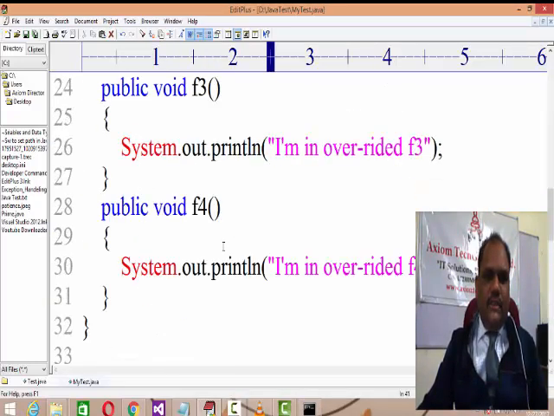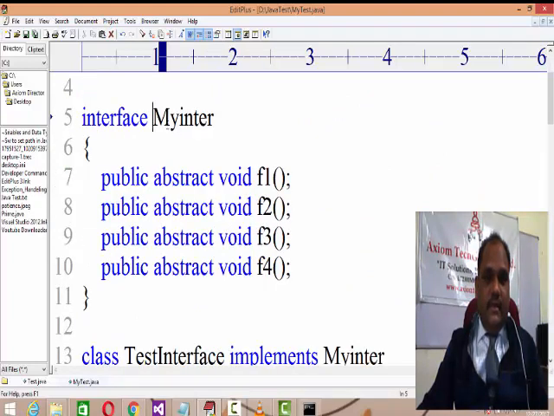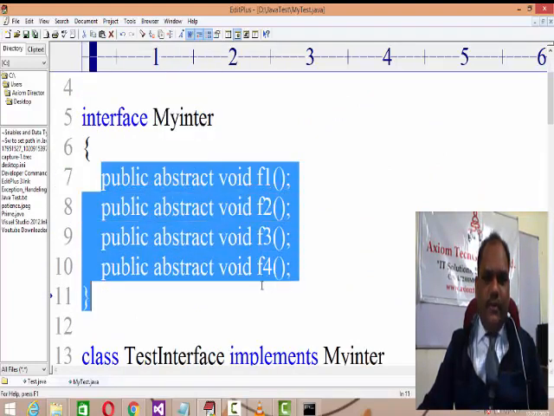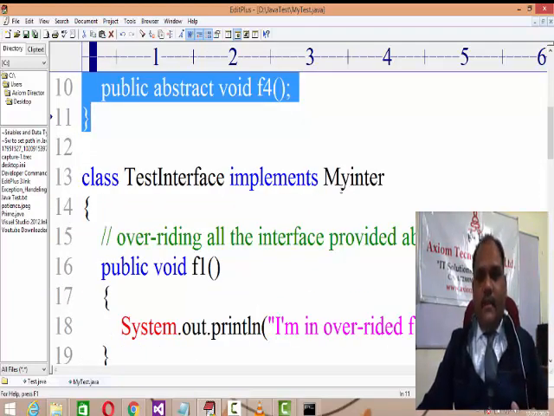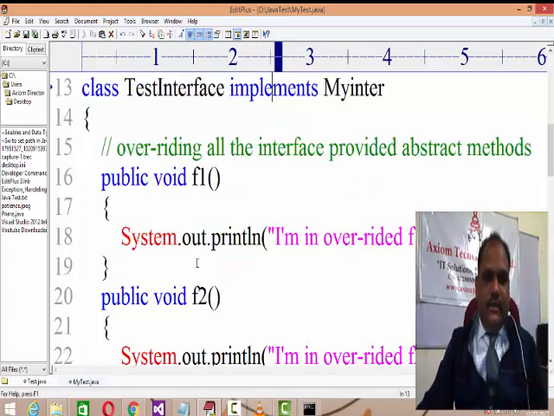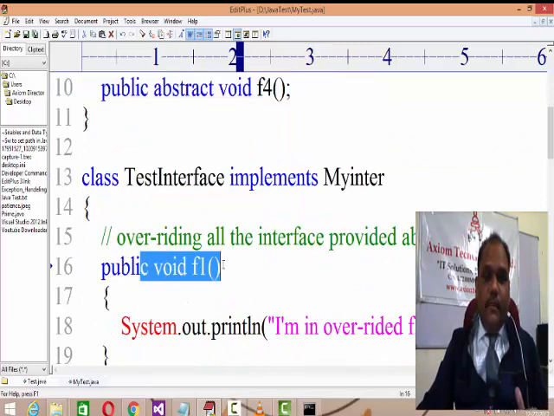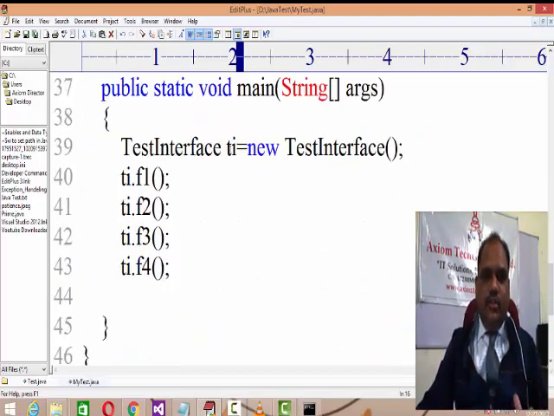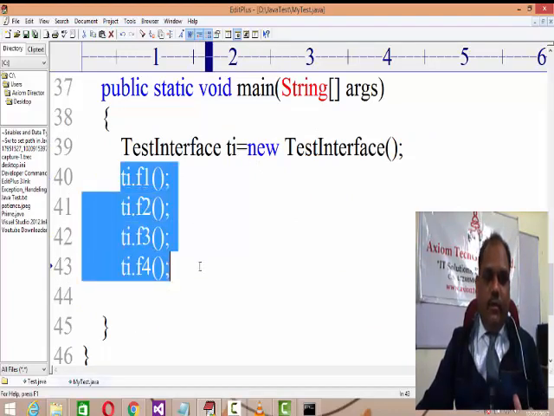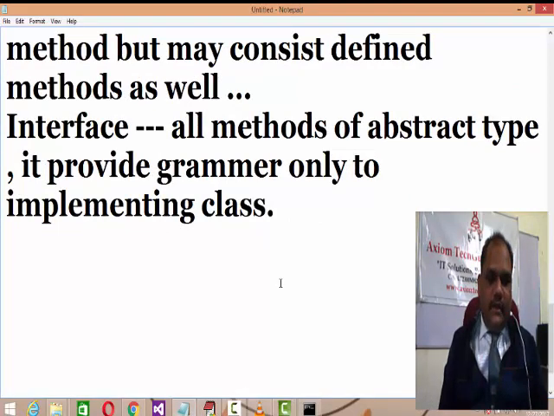It means we understand the logic that an interface consists only of abstract methods. An abstract class needs to be extended and an interface needs to be implemented, and then whatever abstract methods are provided by the interface, you need to compulsorily override in the current class, and by using the object of that class you can give a call to all the methods.